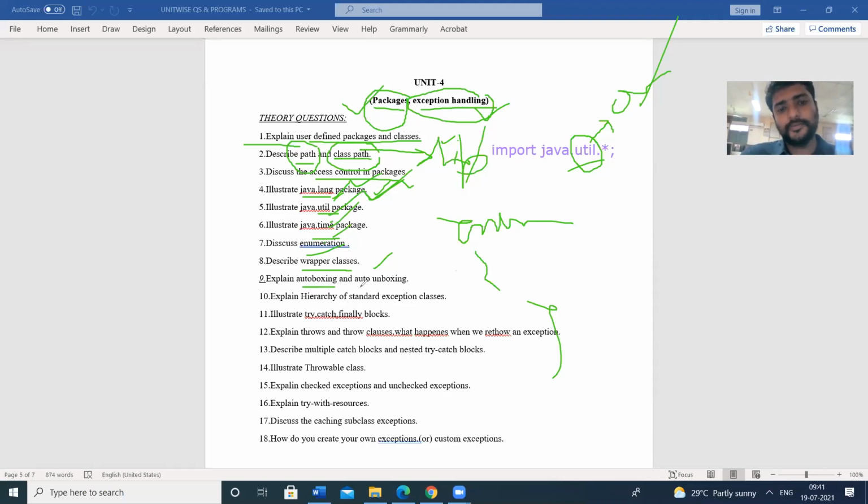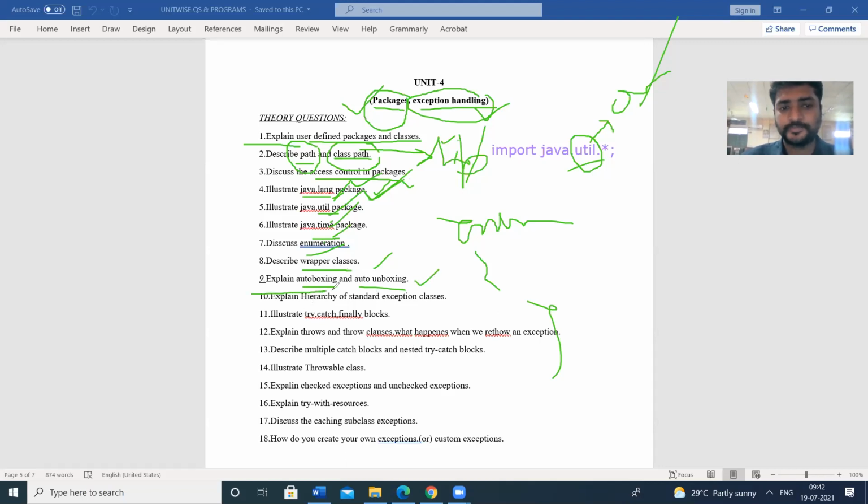Next one, auto boxing and auto unboxing. This is related to the wrapper classes. Auto boxing means conversion of data type to an object. Auto unboxing means conversion of the object to the data type, the reverse thing. Data type to object is called auto boxing. Object to data type conversion is known as auto unboxing.